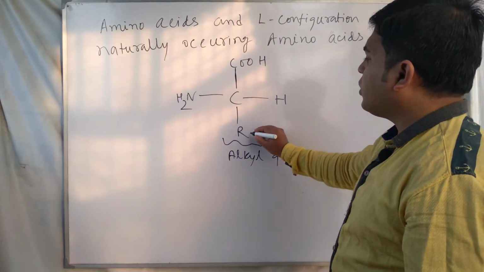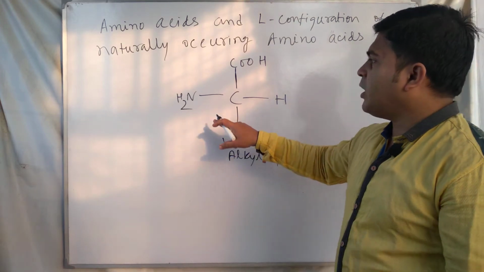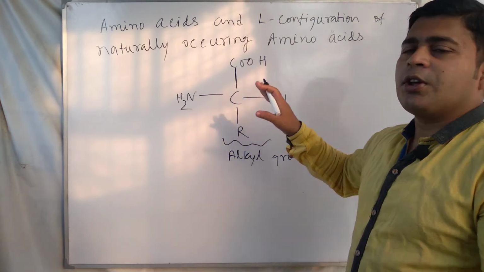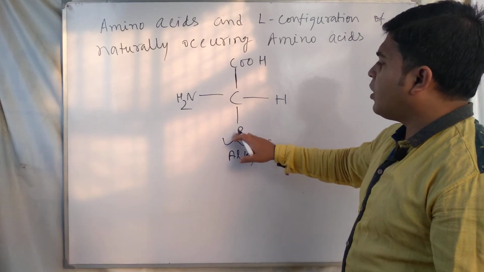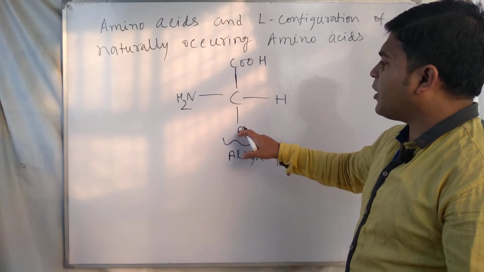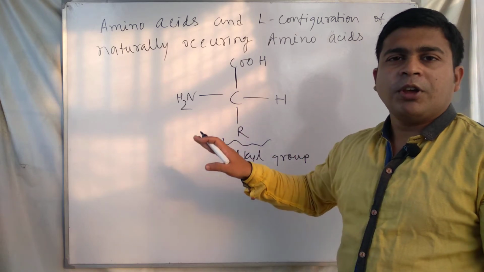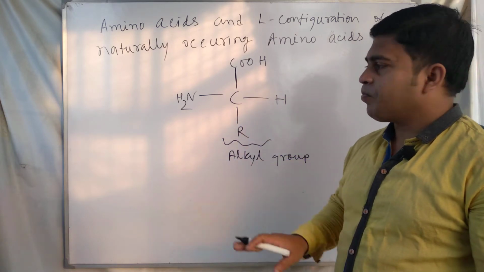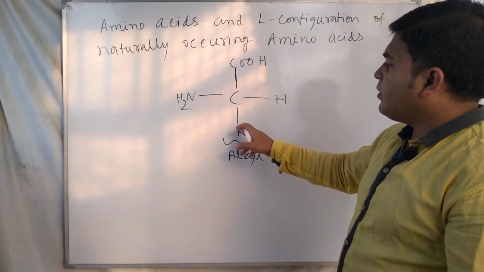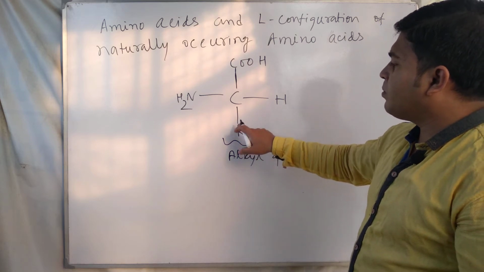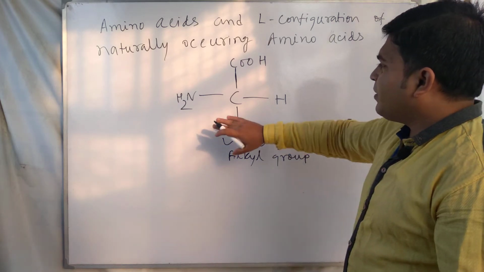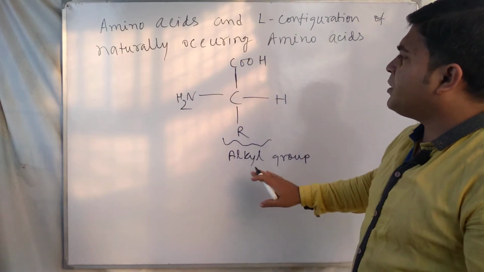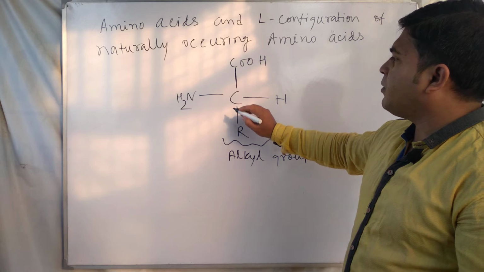If we put R equal to hydrogen, then the amino acid will be called glycine. If we put CH3 in the place of R, then it becomes alanine. So this is the general representation of amino acids.